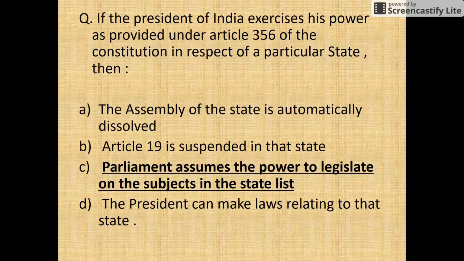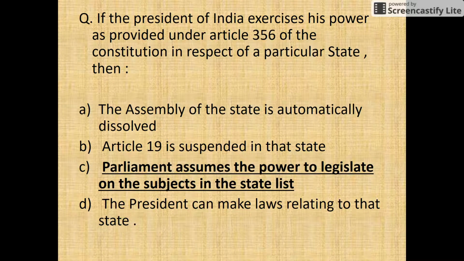The next question is: if the President of India exercises power as provided under Article 356 of the Constitution in respect of a particular state, then? The option is: the assembly of the state is automatically dissolved. No. Option B is Article 19 is suspended in the state. No. And option C is Parliament assumes the power to legislate on subjects in the state list.